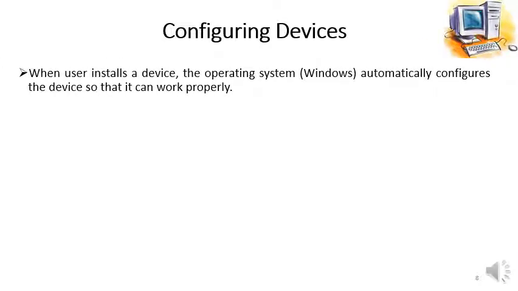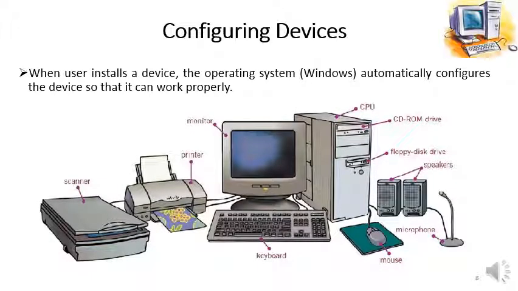Configuring devices. This is the fourth function mentioned in your book performed by the operating system. When a user installs a device, the operating system, meaning Windows, automatically configures the device so that it can work properly. Here in this diagram we can see many input and output devices with a computer, and all of these input output devices are managed, operated and successfully configured by the operating system.